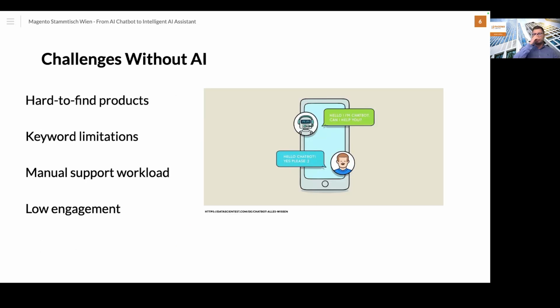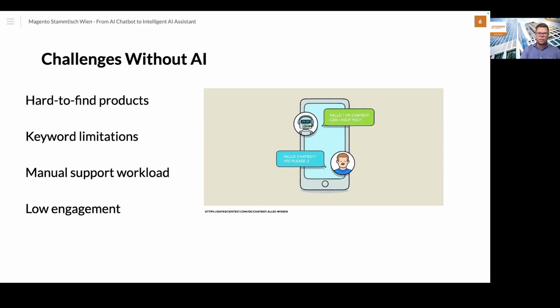Because if we are not using AI, I think we have lots of challenges in this e-commerce area because customers struggle to find the products unless they know the exact keywords. So it's sometimes really hard to find the correct product with the correct combination also. And the navigation becomes difficult in large or complex product catalogs, or if you have some really large shop information like FAQ, it's sometimes really hard to find the correct answer. So this semantic search combined with the LLM can really help the customer.